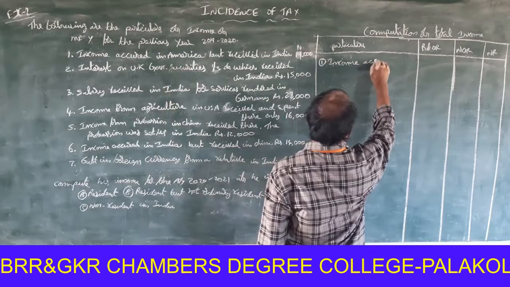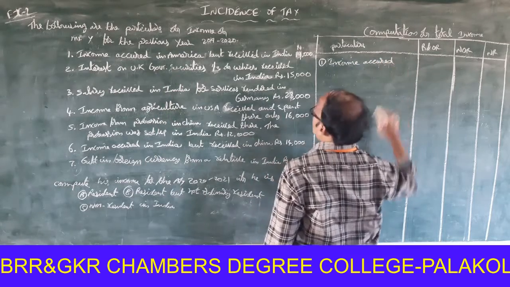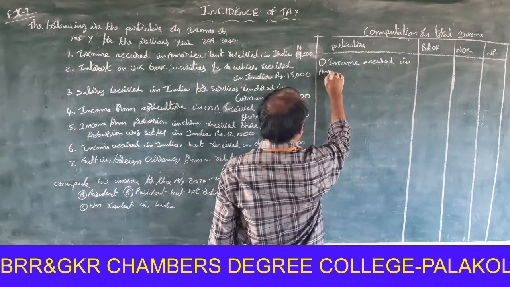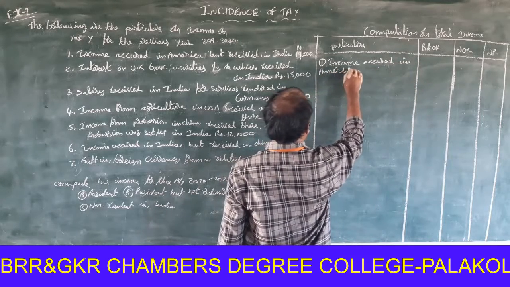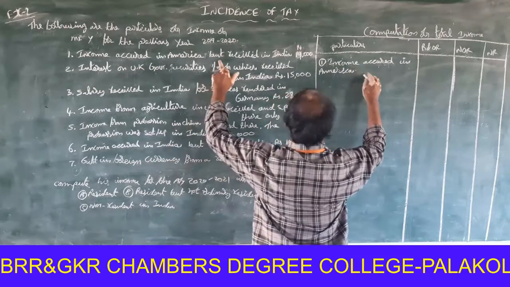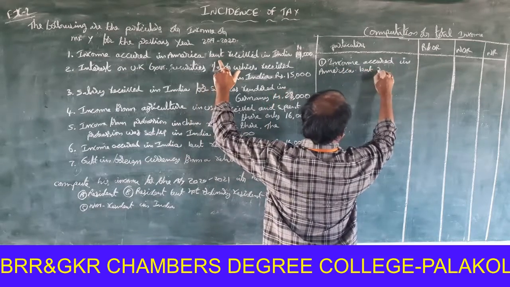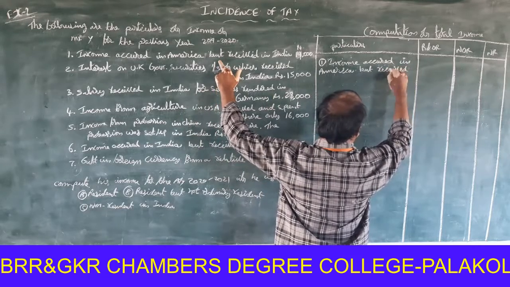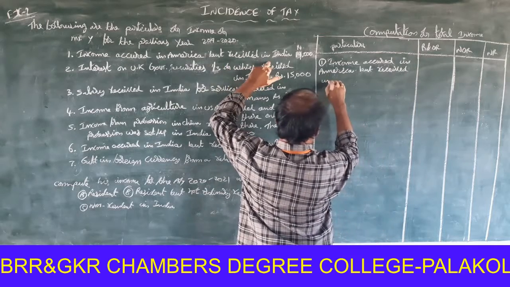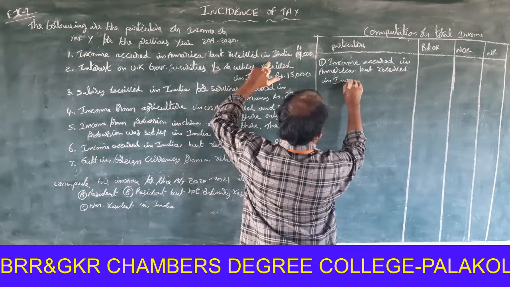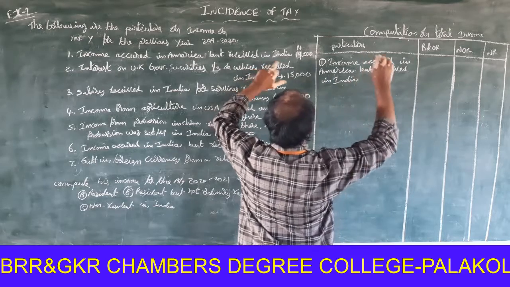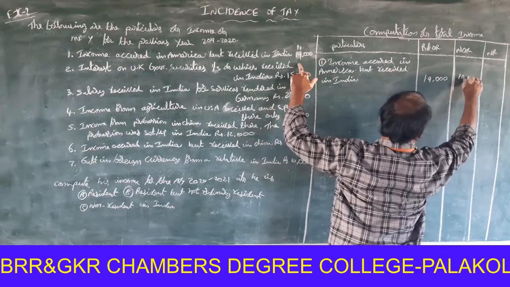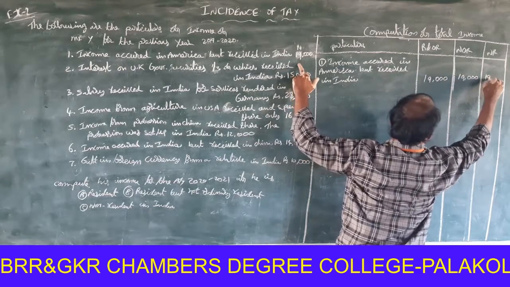Income occurred in America, but received in India. It is to be treated as an Indian income. So it is taxable for resident and ordinary resident, resident but not ordinary resident, and non-resident.